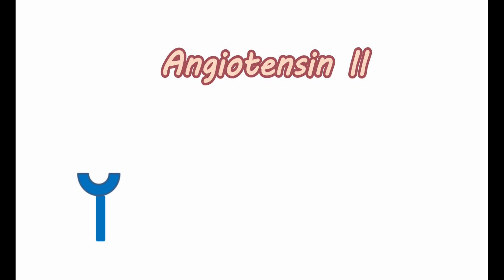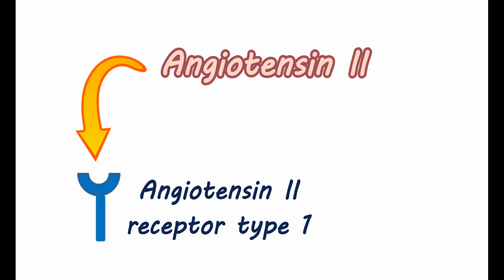All these actions of angiotensin II are mediated by its action on its receptors. Angiotensin II can act on its receptor, called angiotensin II receptor type 1. Now, losartan blocks these receptors. Thereby, it reduces the blood pressure as well as the secretion of aldosterone. Is it causing a cough?